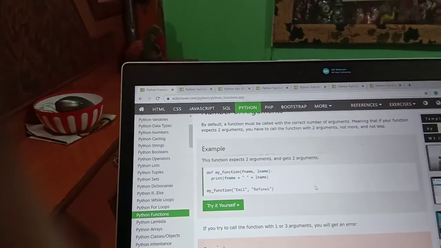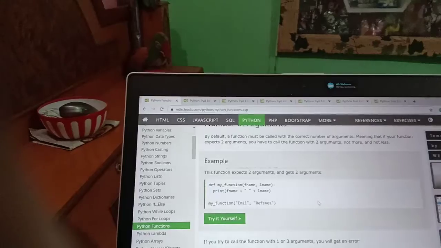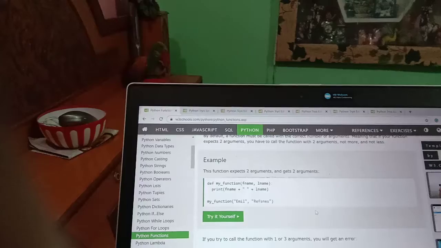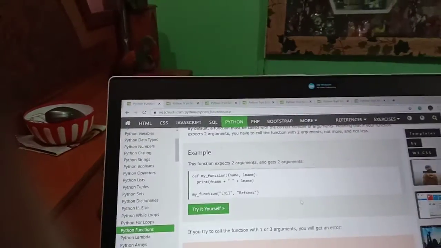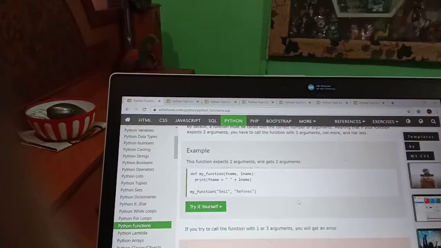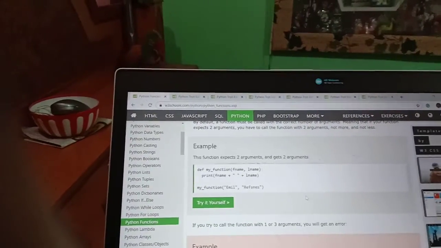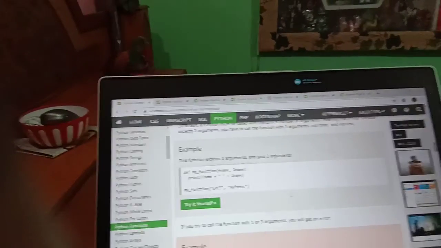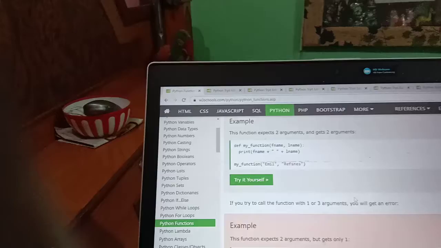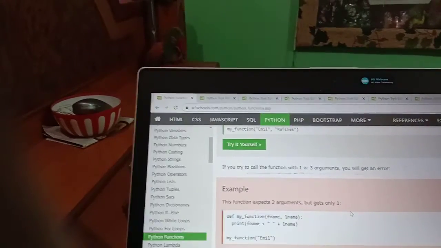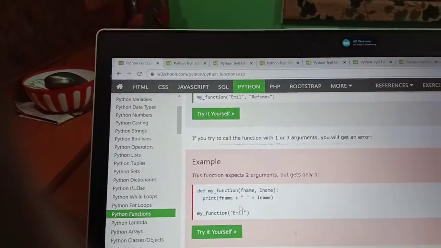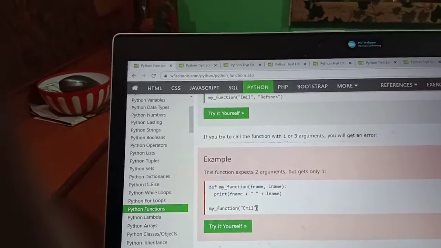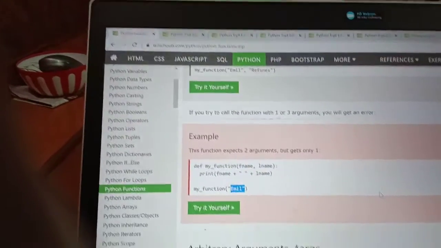If you try to call the function with 1 or 3 arguments, you will get an error. Suppose in the function we have defined only 2 arguments, and when we call this function with 1 or 3 arguments, means less or more than the number you have defined, then you will get the error. Here we can see the example. This function expects 2 arguments but gets only 1. Define my function with first name and last name, but we are calling this function with only 1 argument, so in this case we will get the error. Okay.